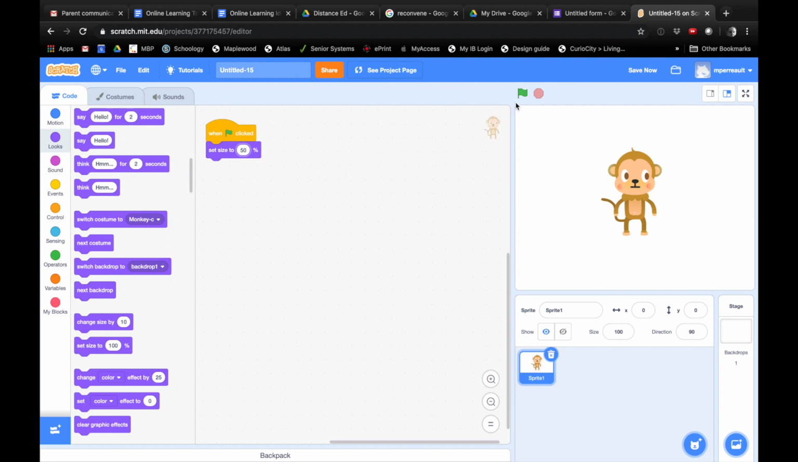It didn't change. And let's push the flag. Yeah, it didn't change because we didn't run our code yet. So go ahead and run our code with the flag. Is he too small maybe?